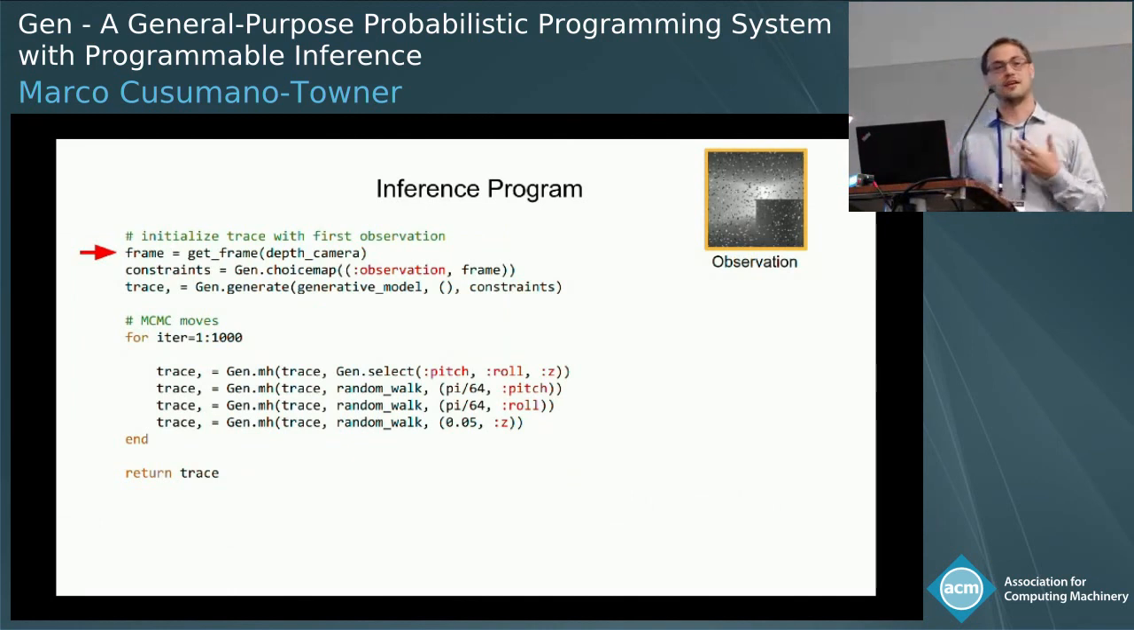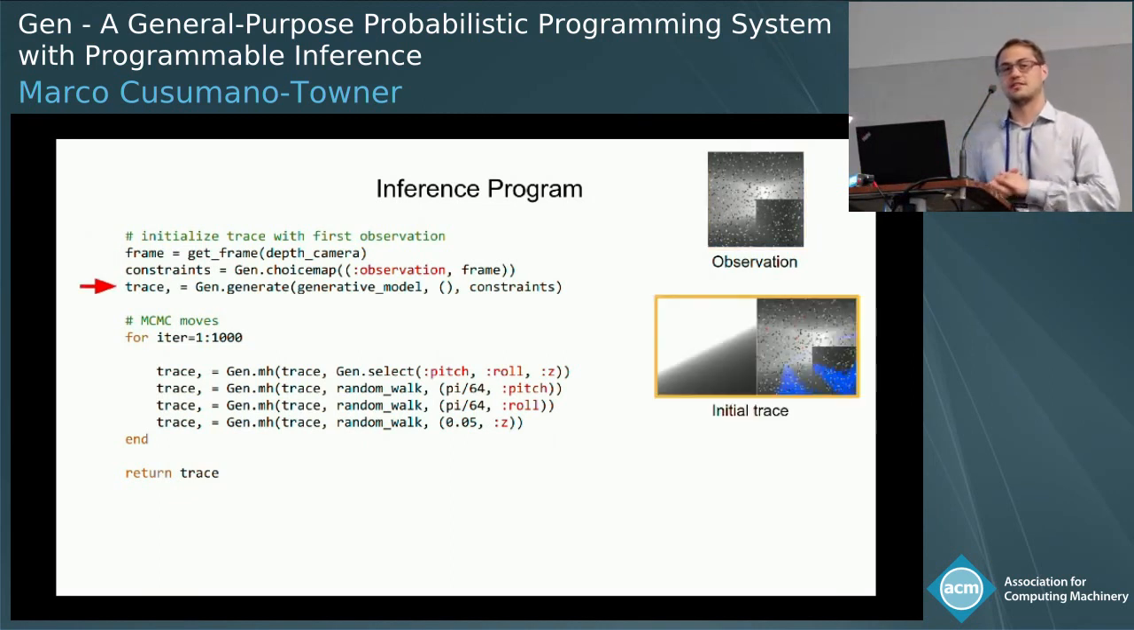starts off by obtaining a piece of data, a frame from the depth camera, so that's showing in the upper right. Then the first thing it does is it obtains an initial execution trace of the generative model. And it asks Gen to generate an execution trace where the observation random variable is bound to the actual data it got from the depth camera. However, all the other random variables are sampled from some prior distribution, basically, so they are the incorrect values.